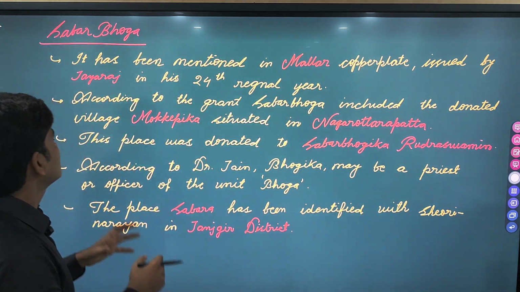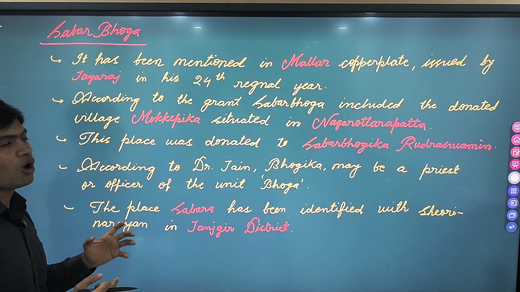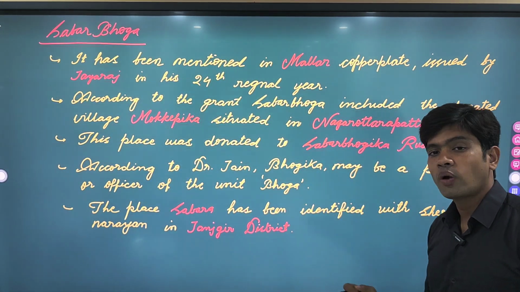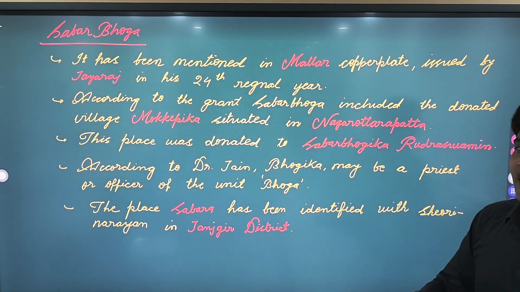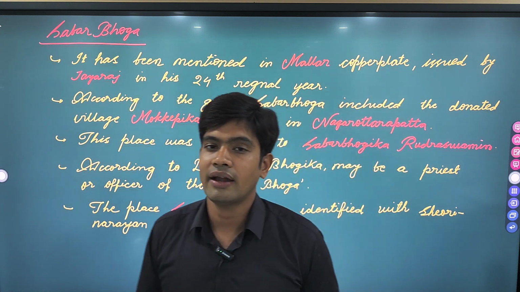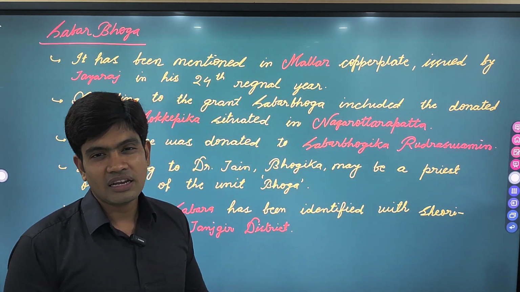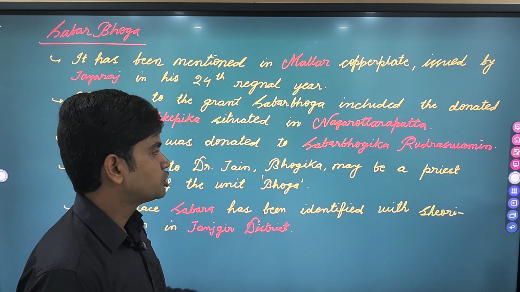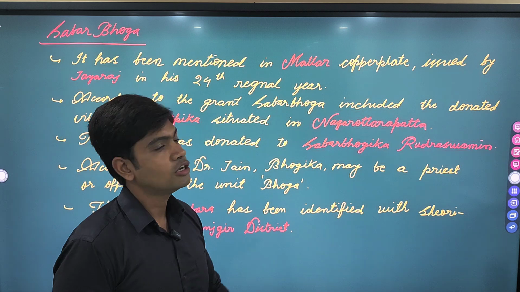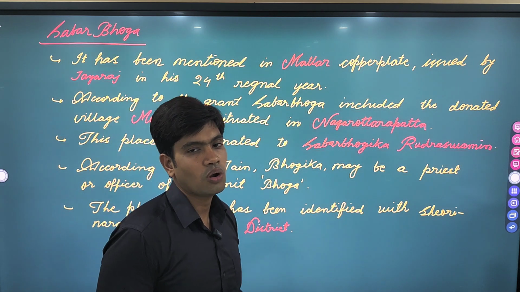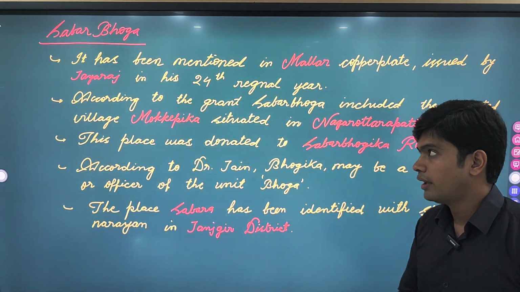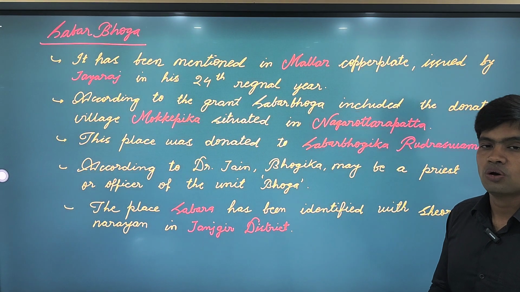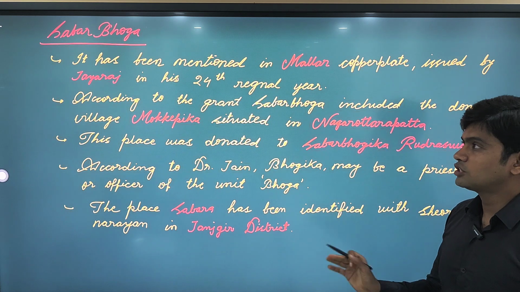So according to the Mallar copper plate, which talks about Shabar Bhoga, this place Mokkepika was located in Nagrottara Patta. Mokkepika has been identified as Mopka in Bilaspur, and Nagrottara Patta has been identified as Nagrodi, which is also in Bilaspur. Both of these places were donated to Shabarbhogika, meaning priest of Shurinaran, Rudra Swamin. So that's all about the Shabar Bhoga and the Mallar copper plate, which was issued by Jairaj in his 24th regnal year.